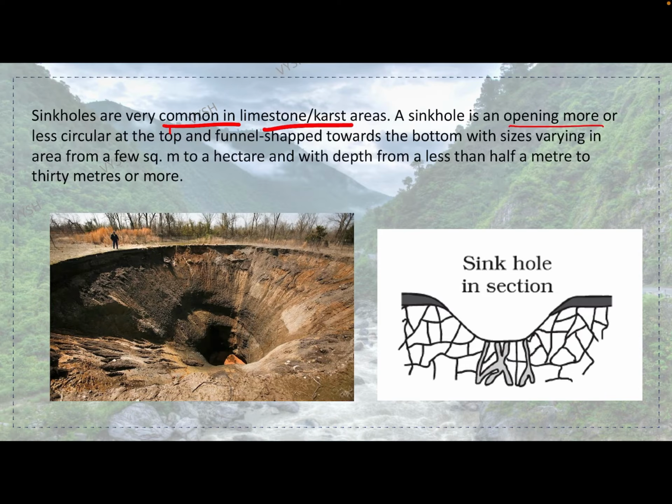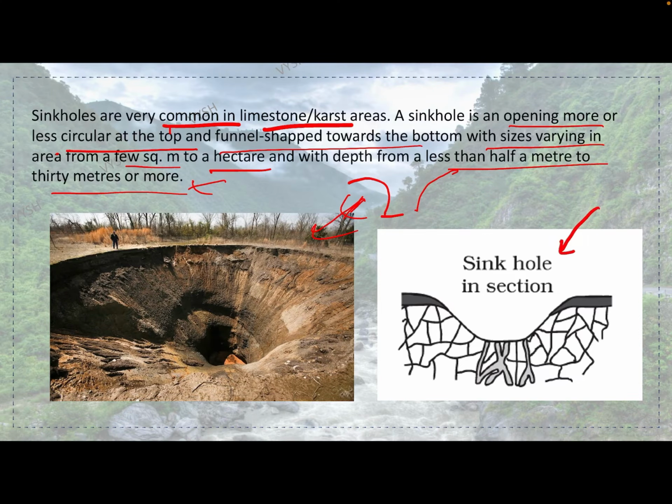A sinkhole is an opening more or less circular at the top and funnel shaped towards the bottom, with sizes varying in area from meters to hectares, with the depth from less than half a meter to 30 meters or more. This is one of the examples. It gives some sort of a funnel kind of shape. Here you can see, so a sinkhole looks something like this. It gets much deeper as well as much steeper.